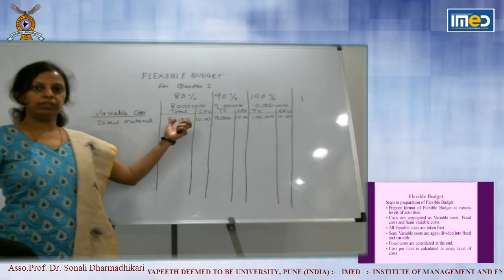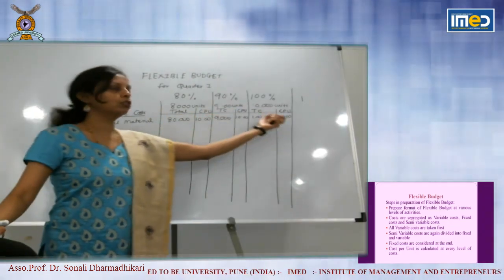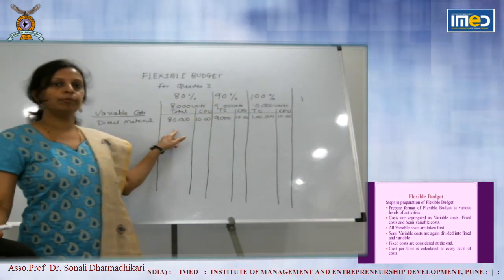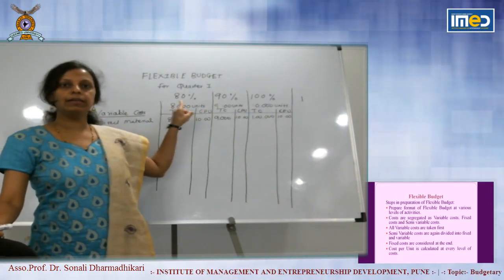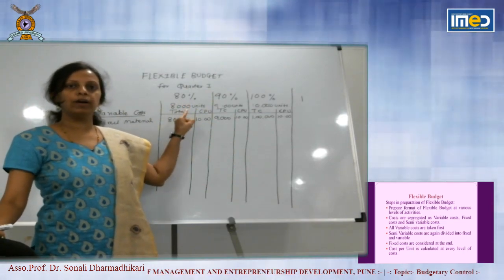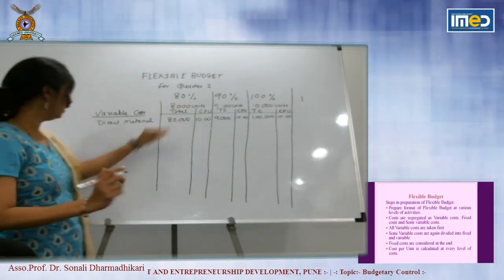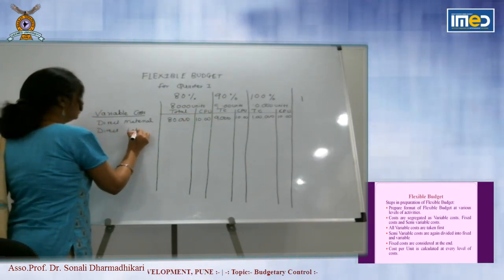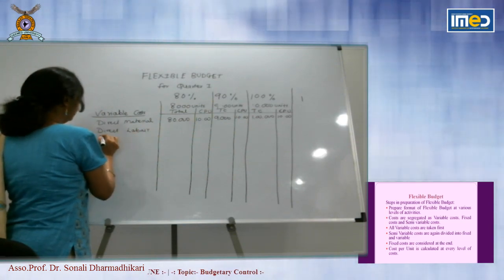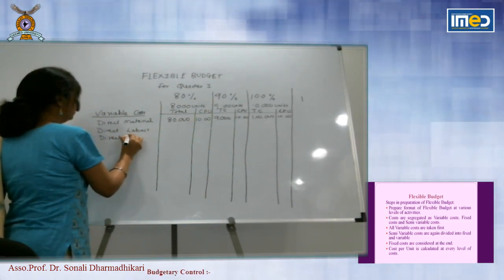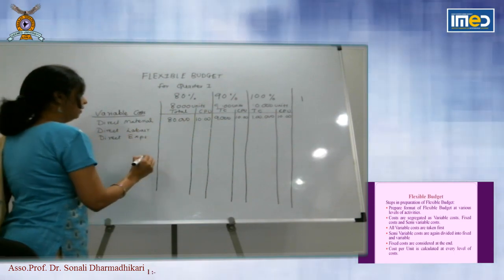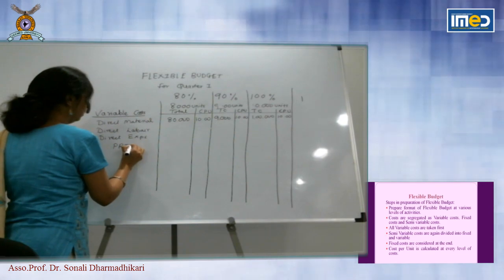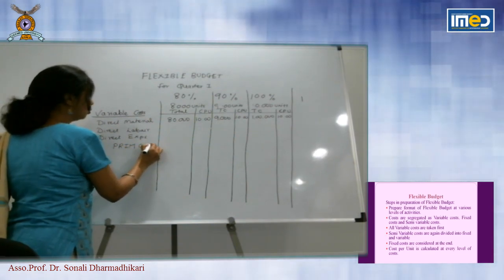So look carefully, cost per unit is constant in case of variable cost and the total varies with number of units. You have to multiply by number of units and then you have to find out total cost. Like this, you will take all variable costs under this particular heading: direct material, direct labor, direct expenses, and as we have seen, this is called prime cost, which we have seen in cost sheet.